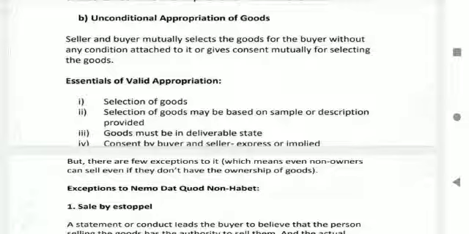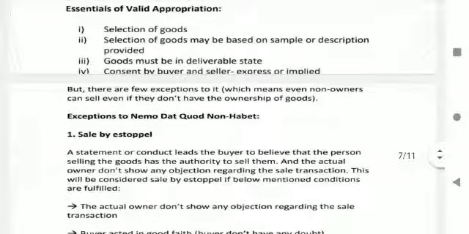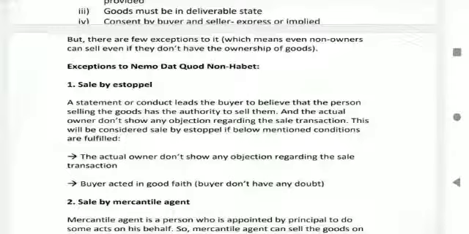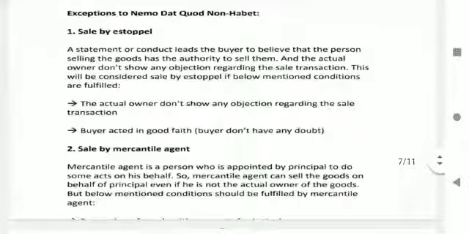Selection of goods may be based on sample or description provided. Goods must be in a deliverable state. Consent by buyer and seller, express or implied. But there are a few exceptions to it, which means even non-owners can sell goods even if they don't have the ownership of the goods. Exception to the nemo dat quod non habet.